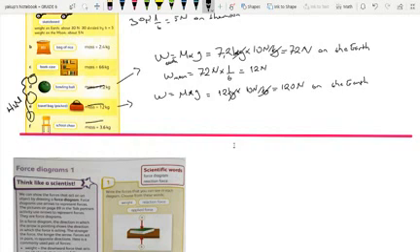How about on the Moon? Let me write here Earth, and the weight on the Moon: 120 Newton times 1 over 6. The result is going to be 20 Newton on the Moon for the travel bag.